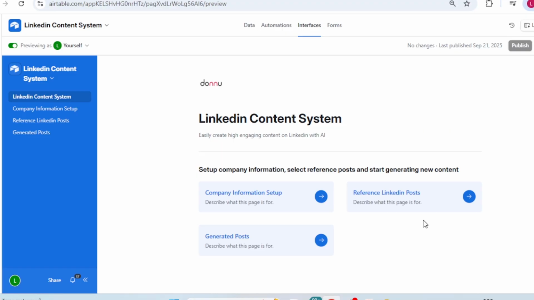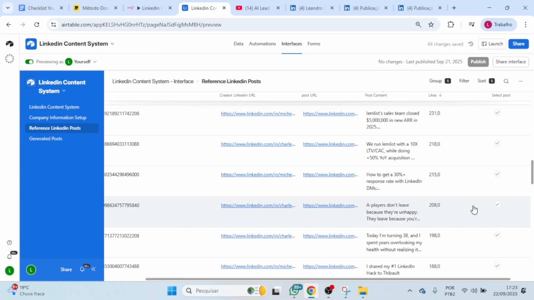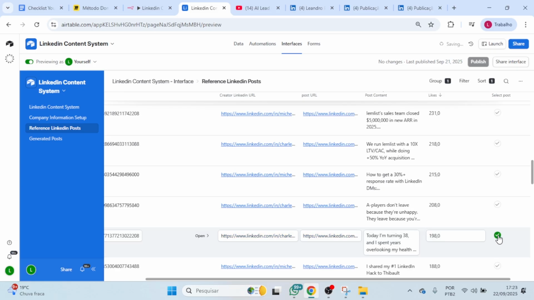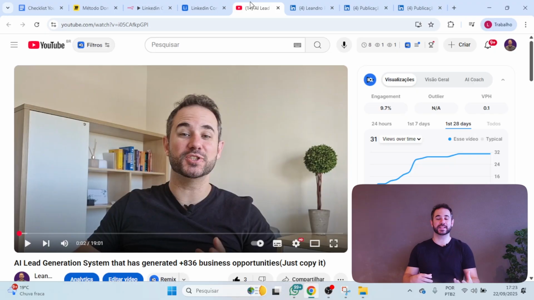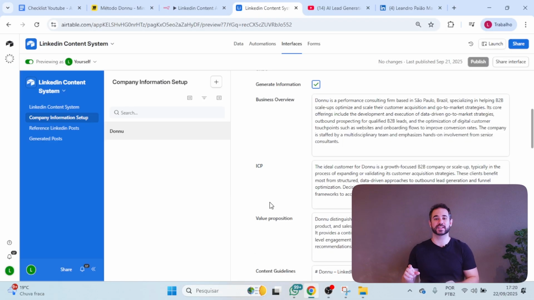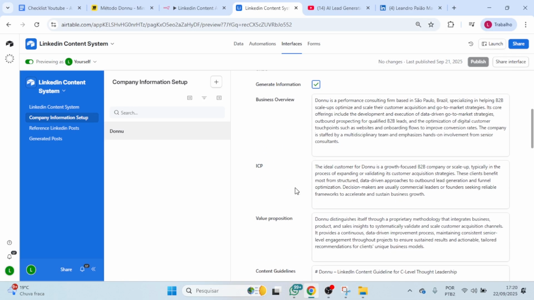And today I'm going to show you a demo of this system and you'll see how you can set a business overview, your ideal customer profile, and how you can set your preferred content topics to make sure that it always follows your marketing and market strategy. You'll see how this system allows you to pick the best LinkedIn posts that either performed well or where you like the brand and tonality that you have used, and mimic them in the new content that the system will create automatically.